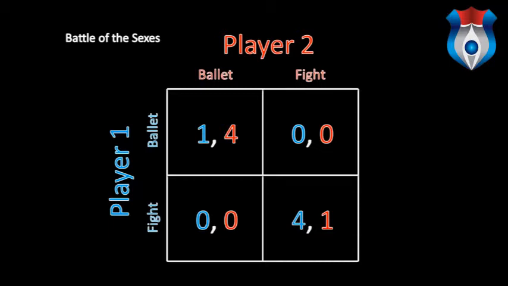So by changing those 2s to the 4s, we haven't changed the pure strategy Nash equilibria. Ballet is still in equilibrium. Fight is still in equilibrium. But we will change the probability distributions that actually form the mixed strategy Nash equilibrium. So if I gave you the solution to this game, you couldn't just tell me that the mixed strategy Nash equilibrium is to go to your more preferred form of entertainment with probability 2/3 and go to your lesser preferred form of entertainment with probability 1/3. That's not going to carry over to this situation.